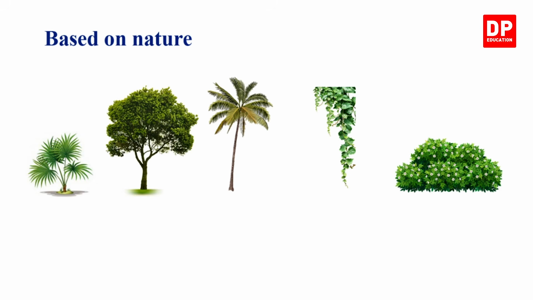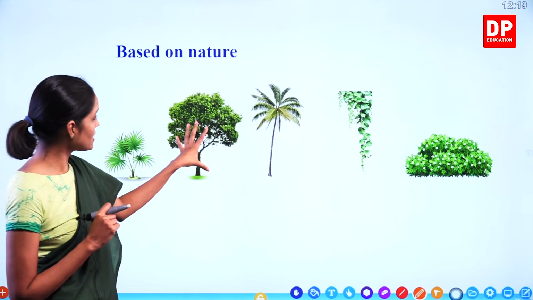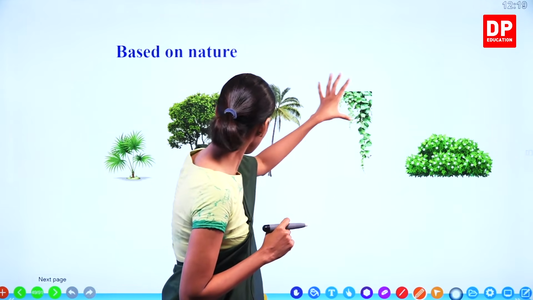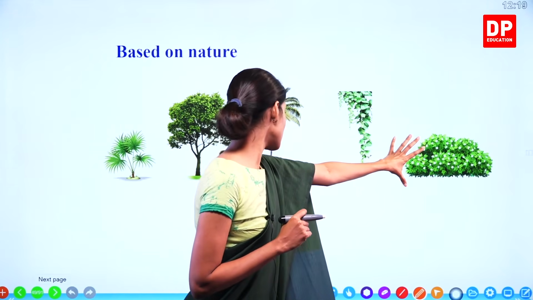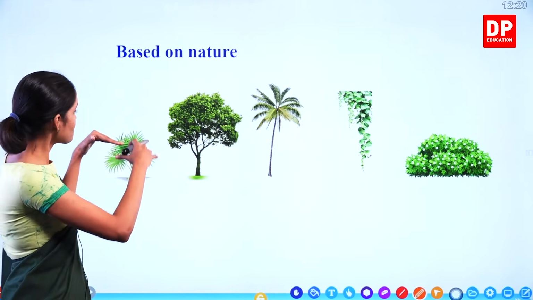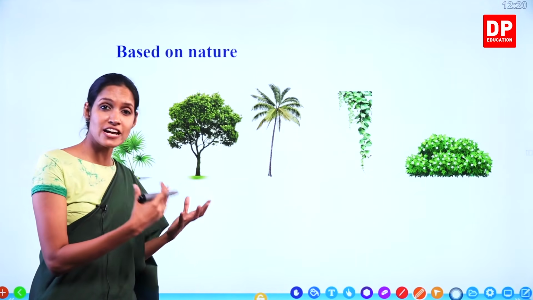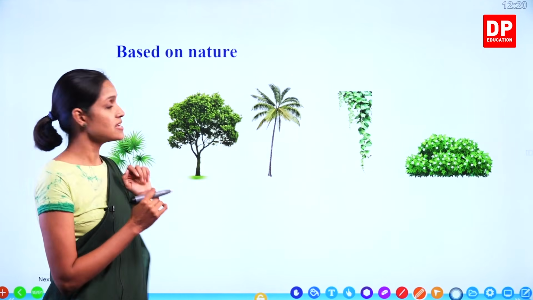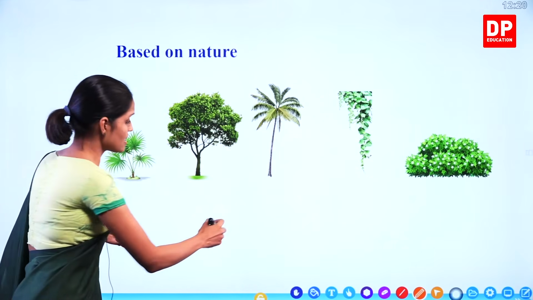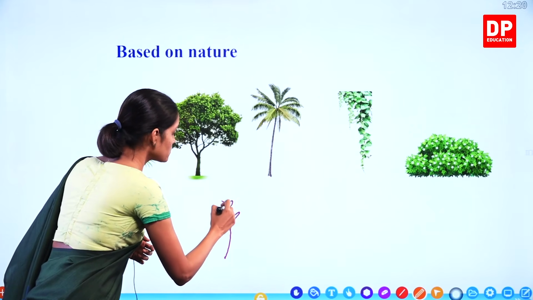Differences based on nature of these plants. Now look at these plants, children. You can see a small plant, a big tree, it's a tall coconut tree, creepers or vines are there, a bush is here, right? So when you look at the plant, there are differences based on the nature. Okay, the nature means some are big trees or large trees, some of them are bushes, some of them don't have branches, some of them have branches, and sometimes herbs are also present like Cupamania, Monerakudumbia.